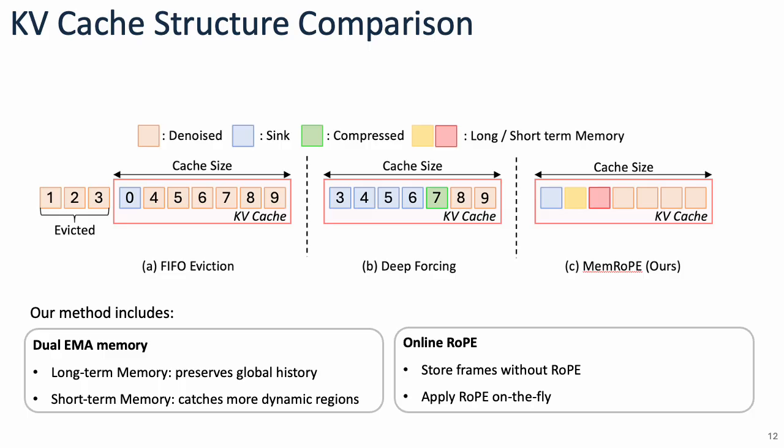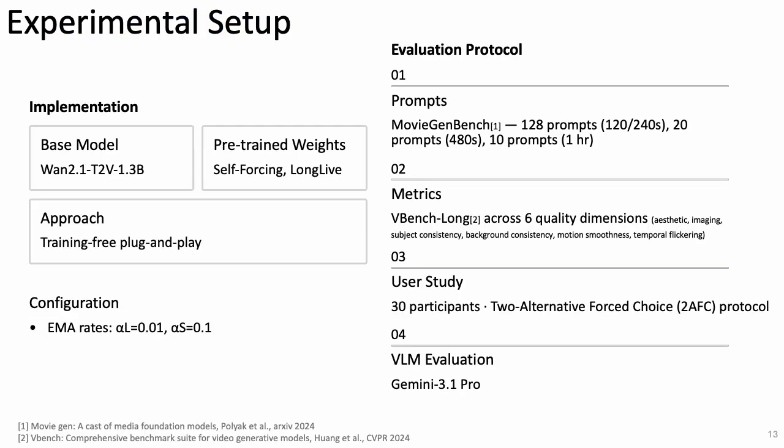Our fixed-size cache combines long-term memory, short-term memory, and recent raw frames. Together, they preserve global context and recent dynamics without increasing memory as the video grows. We evaluated MemRoPE on Self-Forcing using MovieGen Bench prompts and VBench quality metrics. We compare against the training-free baselines and also conduct a 30-participant user study and VLM-based evaluation with Gemini.